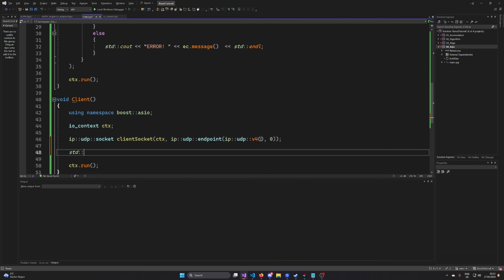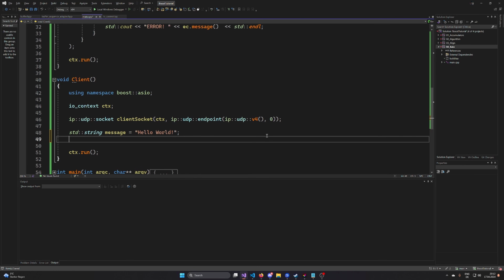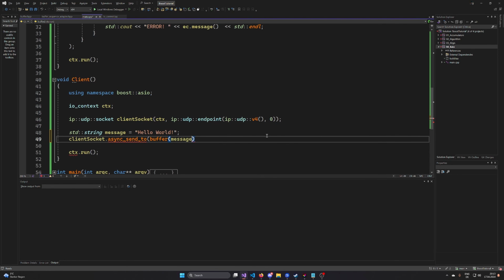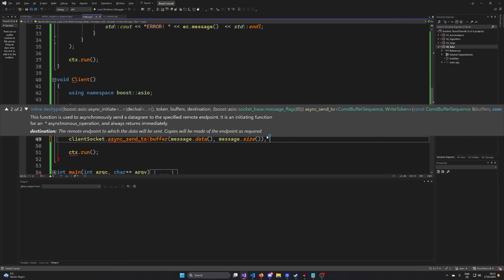We want to send something. Let's make a std::string message. The message is going to be hello world, which is what we're going to send over the lines. I'm going to do an async_send_to. The async_send_to needs to specify another buffer. So I'm going to specify a buffer with my message.data and my message.size, so that we can get the information out of that.